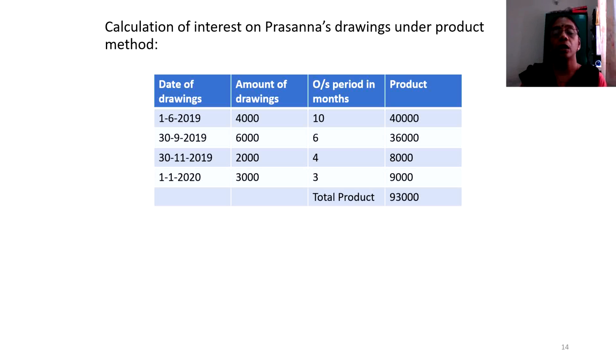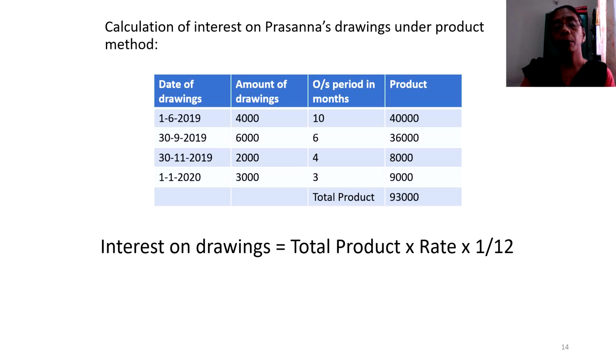So the last column, the product column, is to be ascertained by multiplying column number 2 and column number 3. 4,000 into 10, 40,000. 6,000 into 6, 36,000. 2,000 into 4, 8,000. 3,000 into 3 is 9,000. And the total product, you add the last column and what you get would be 93,000. That is the sum total of the products.